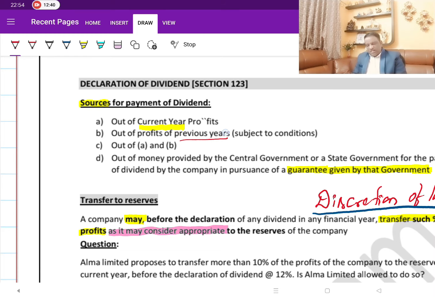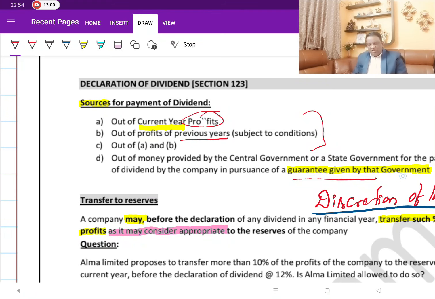Now, or it can be a combination. If current year profits are not sufficient, then you can take part of it from previous year and part of it from the current year. And so it can go as a combination. But at the end of it, it must be out of profits. Or it can be out of money provided by the central government or state government under any guarantee schemes, where the dividend is guaranteed by the government.